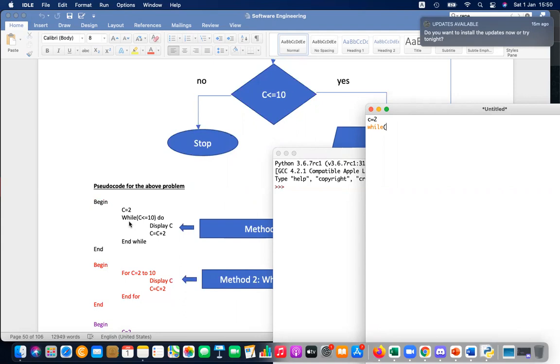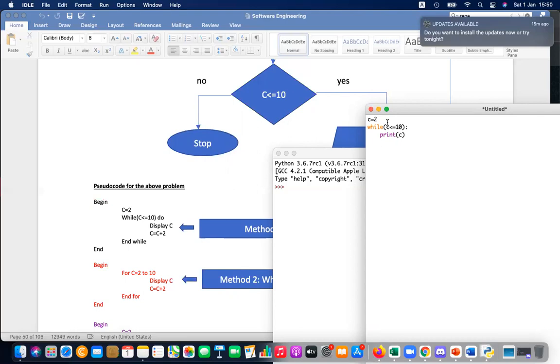So while basically indicates continuity. You can say while C less than or equal to 10, so up to this you have to do. Then you have to display. You don't have display in Python, you use print. You can say print C, just print C.